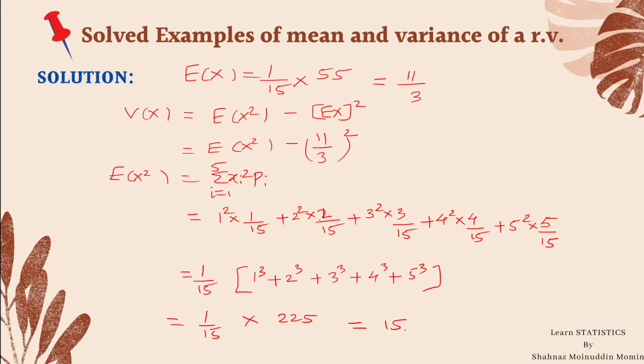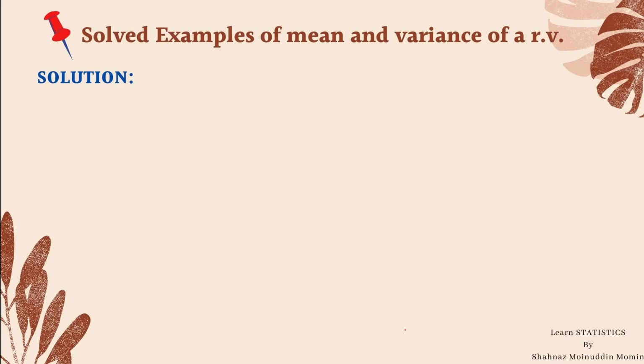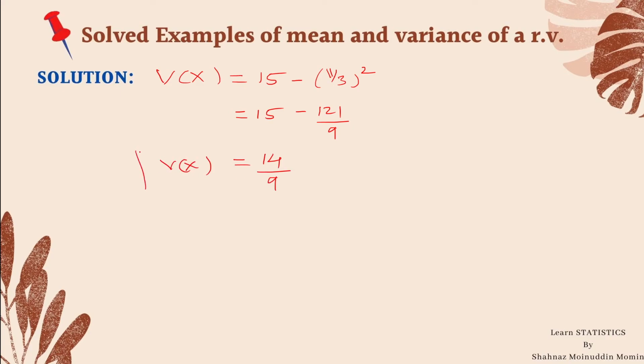Substitute this value in the formula of variance, we get the value of variance. So variance of x is equal to 15 minus (11 by 3) square, which is equal to 15 minus 121 divided by 9, and after simplifying, it is 14 upon 9. This is the value of variance of the random variable x.